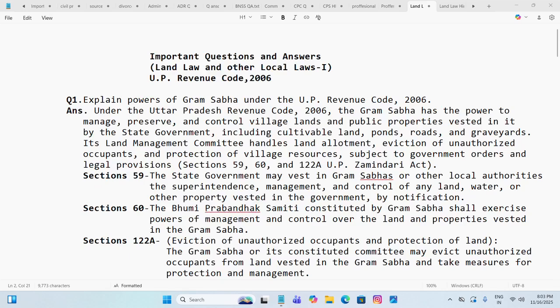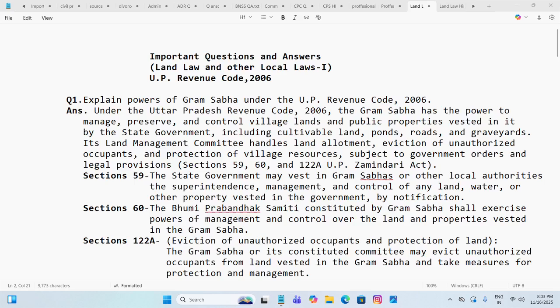Question 1. Explain powers of Gram Sabha under the UP Revenue Code 2006. The answer: under the UP Revenue Code 2006, the Gram Sabha has the power to manage, preserve, and control village lands and public properties vested in it by the state government, including cultivable lands, ponds, roads, and graveyards.